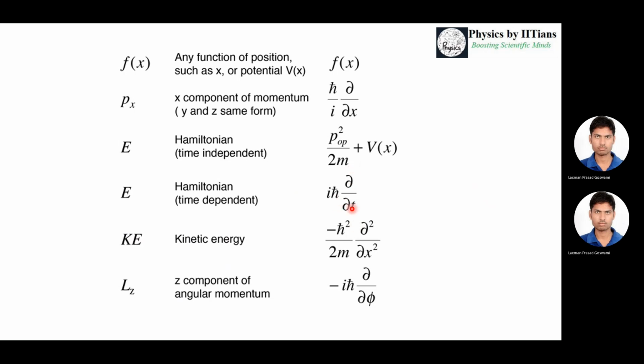So del by del t, the derivative of that particular function with respect to time, is related to energy, and kinetic energy is related to the del square by del x2 operator, and angular momentum is related to the del by del phi operator. So why am I introducing these operators first? Because all of these quantities are derivatives of first order or second order. So it actually gives you some very special property of the wave function to be satisfied.